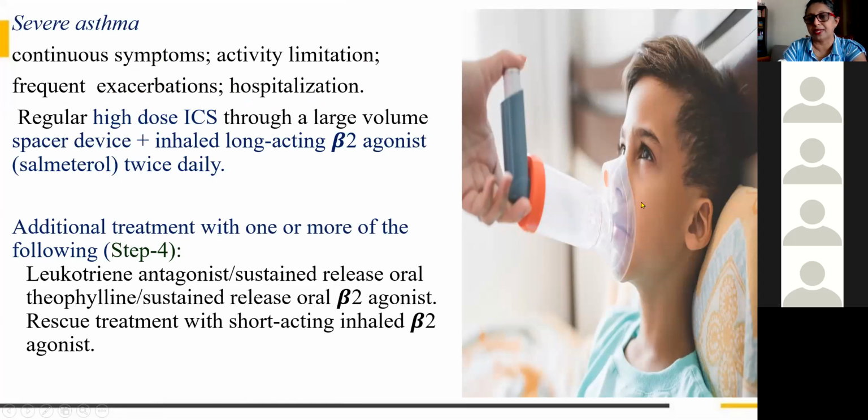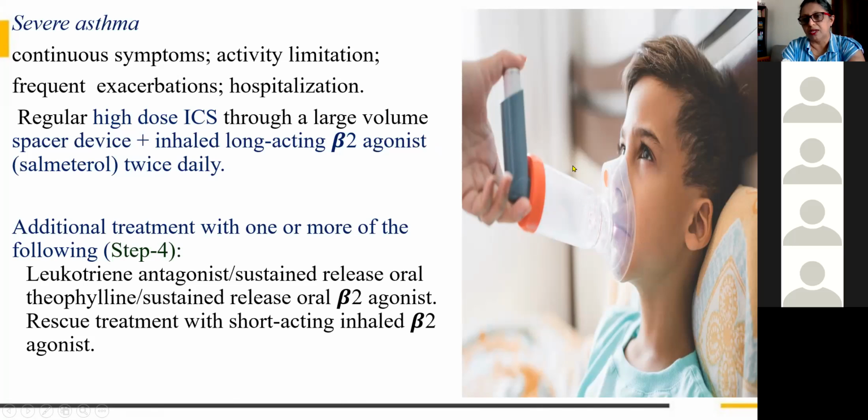This is for a pediatric case, attached to a spacer, but even adults can also use the spacer. So the inhaled corticosteroid is given through a spacer device, because they cannot tolerate keeping this inhaler in their mouth.